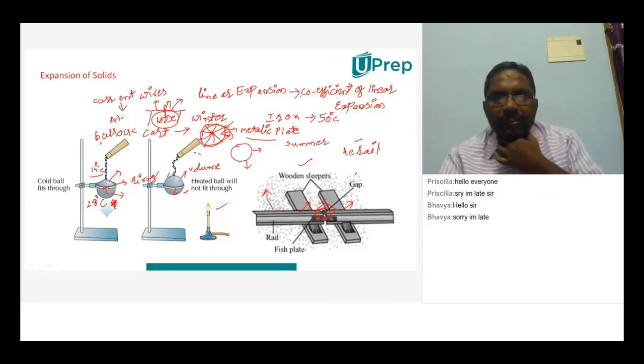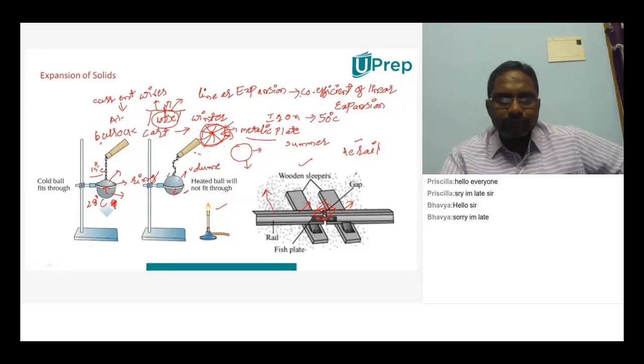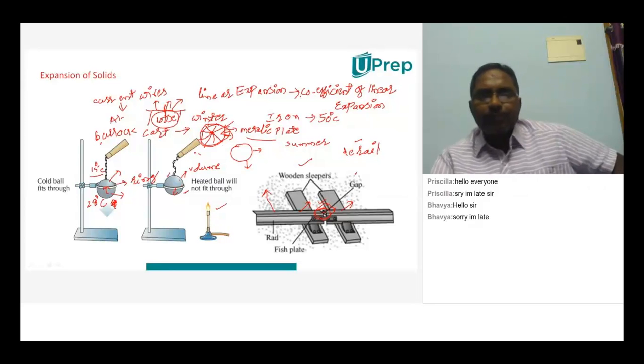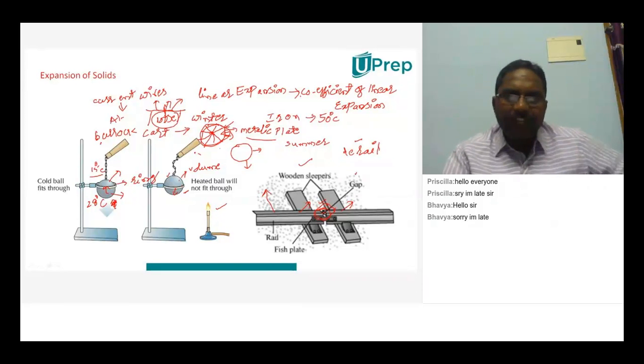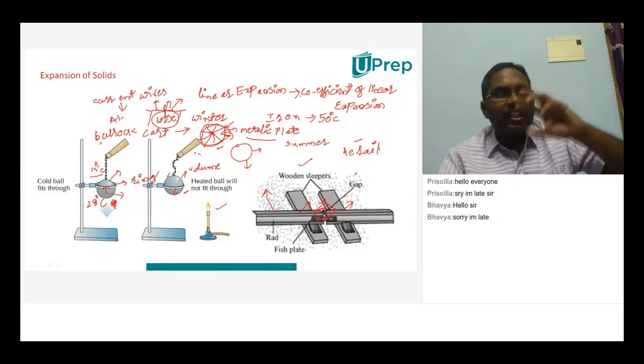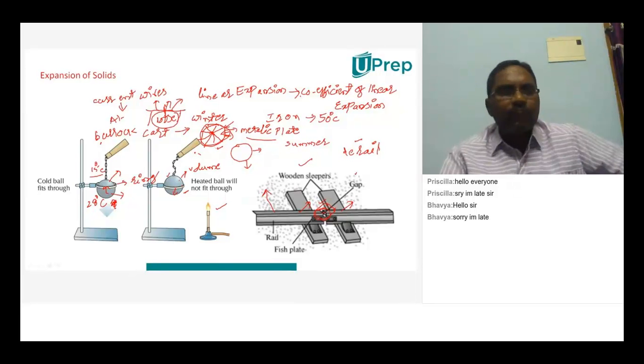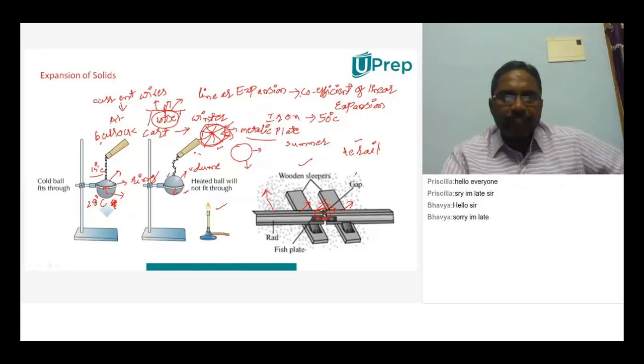Okay. Sir, in my village there are many bullock carts like this, but I've never noticed a metallic strip kind of thing on the wheels. It will be there, Nana. Once you go to your village again, observe and ask them whether a metallic circular thing will be there or not. If only wood one is there, it can't run properly in all conditions. So that's why the metallic plate will be wound onto that.